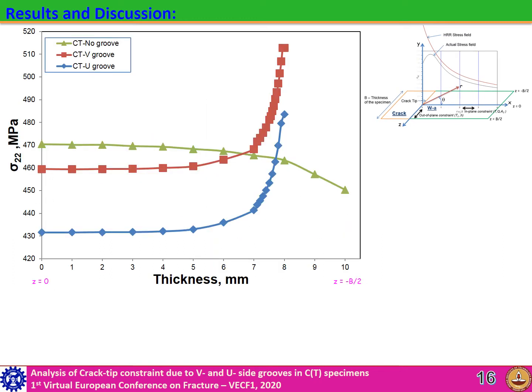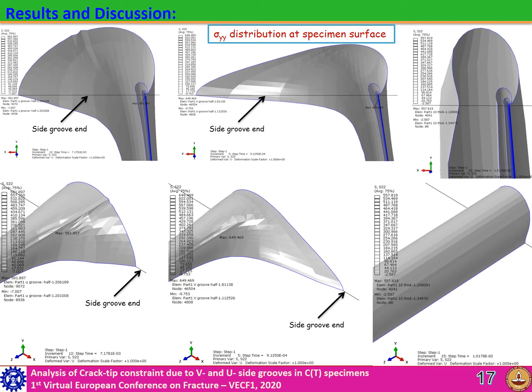Stress in the y direction along the thickness is presented here. Uniform stress at 50% of the specimen is observed. At the surface, the plane specimen shows lower hoop stress than the middle, whereas the side groove specimen shows higher. Hoop stress distribution at the surface of the specimen is shown here.